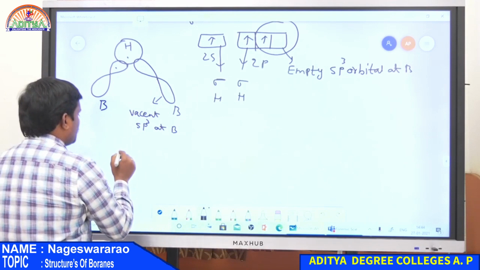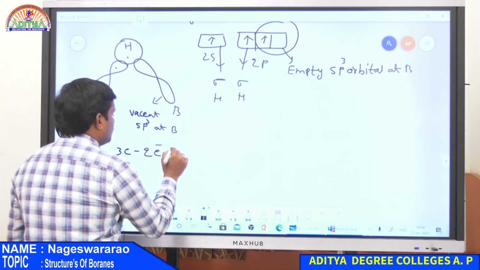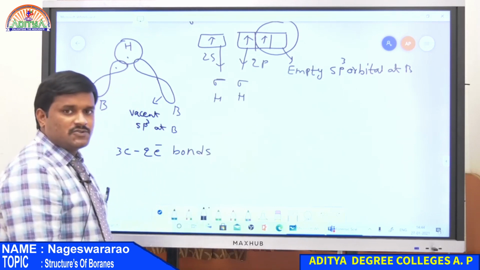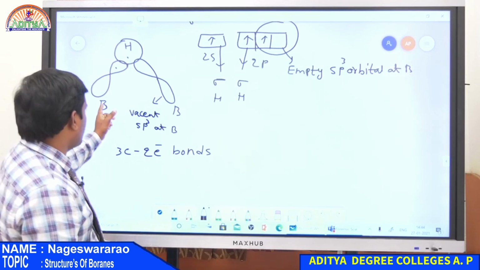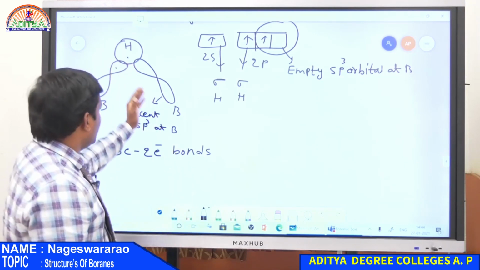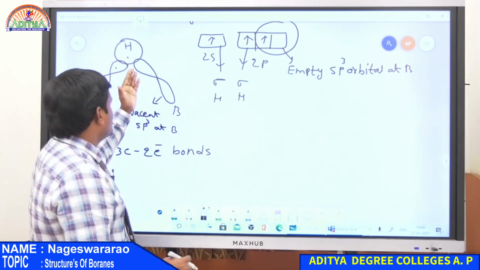That is why this type of bond is known as a 3-centered 2 electron bond. Here 3 centers are involved, boron, hydrogen and boron, but there are only 2 electrons. One electron is from one boron atom and another electron is from the hydrogen atom.